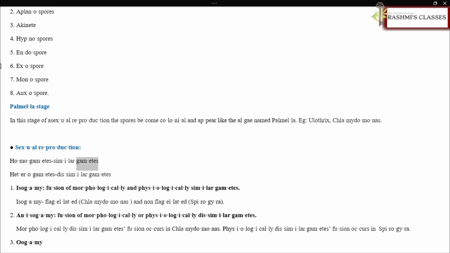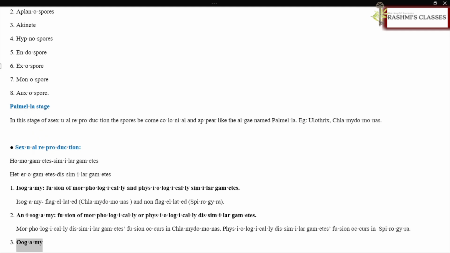Homogametes, similar gametes. Heterogametes, dissimilar gametes. Isogamy, fusion of morphologically and physiologically similar gametes. Isogamy, flagellated, Chlamydomonas, and non-flagellated, Spirogyra. Anisogamy, fusion of morphologically or physiologically dissimilar gametes. Morphologically dissimilar gametes fusion occurs in Chlamydomonas. Physiologically dissimilar gametes fusion occurs in Spirogyra.